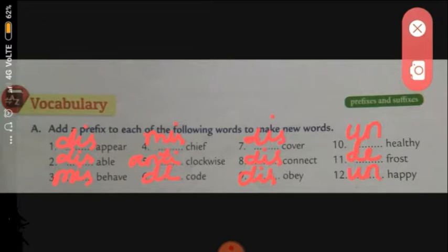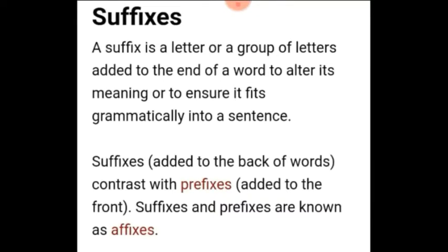Were your answers correct? Now let's understand what are suffixes. A suffix is a letter or group of letters added to the end of a word to alter its meaning or to ensure it fits grammatically into a sentence. Did you understand? Prefix means we add at the beginning. Suffix means we add at the end of the word. So we add suffixes after the root words. Prefixes we add before the root words. Suffixes we add after the root words.